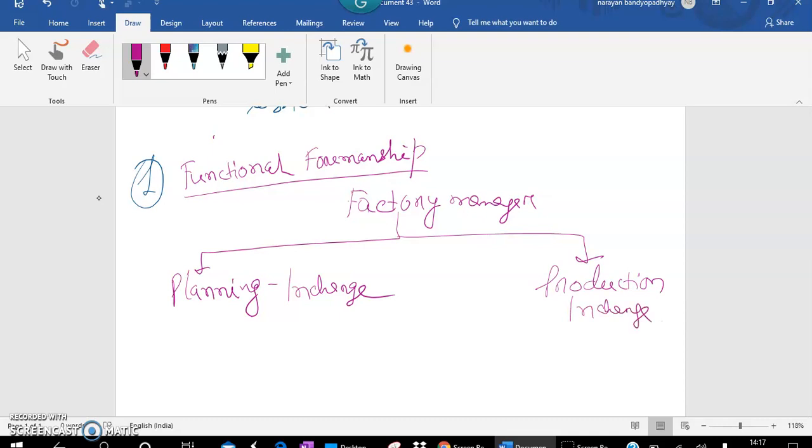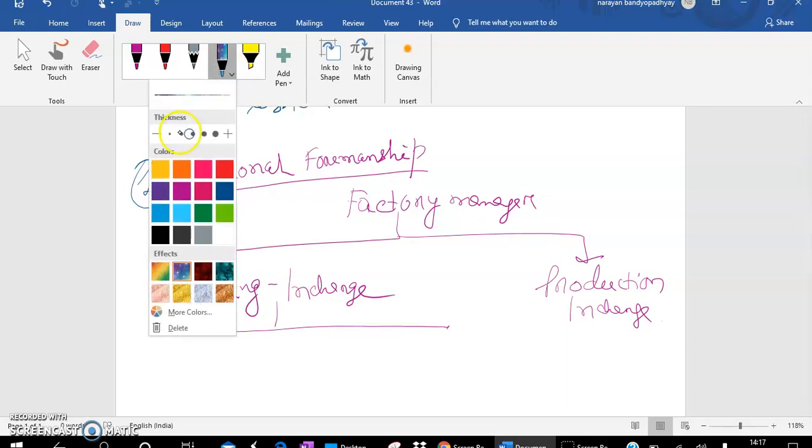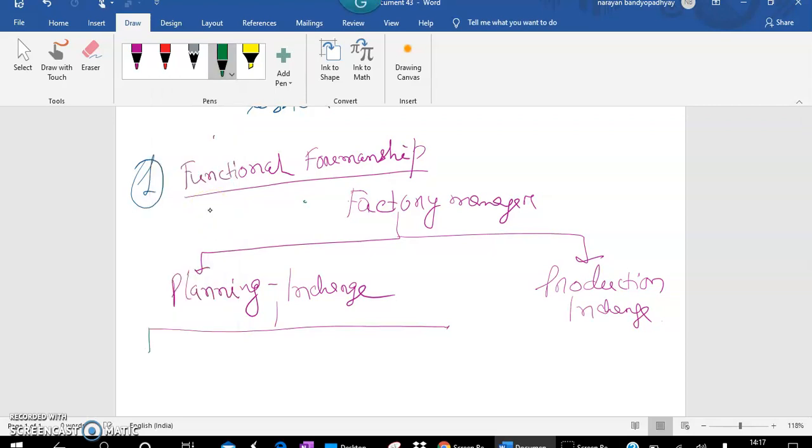So who will be responsible for the planning? How much to produce, the quantities, what is the demand in the market, what should be the supply. So planning will be done by the planning in-charge, and he will be assisted by whom? He cannot do the whole thing alone, so he should be assisted by somebody. Again that will be divided into 4 parts. So let me change the color of the pen so that you can identify the 4 parts.